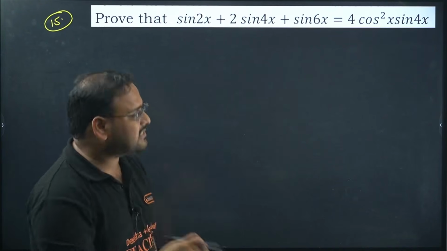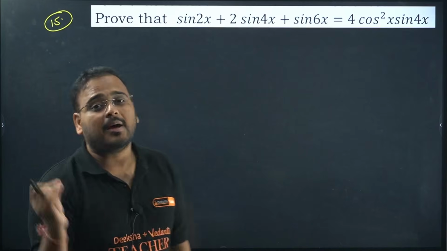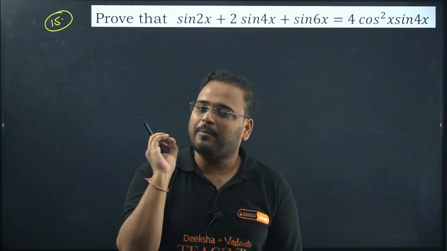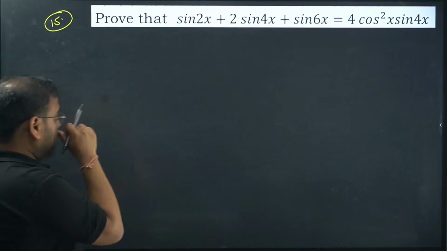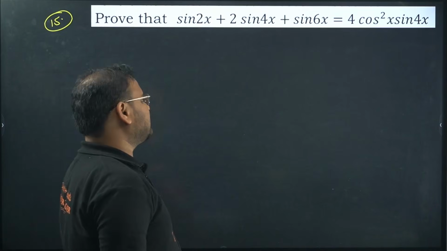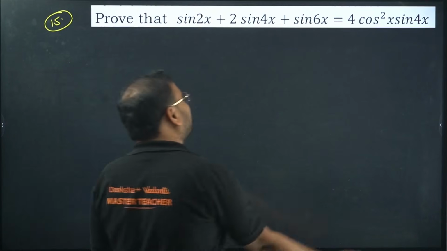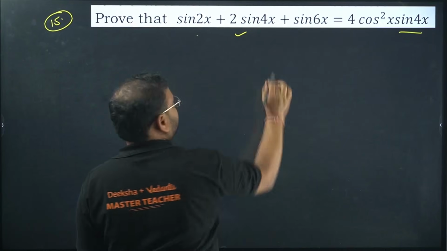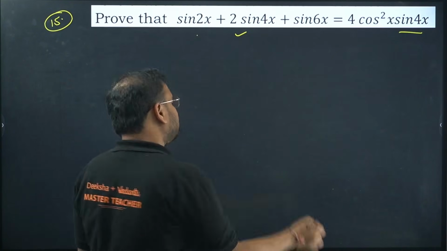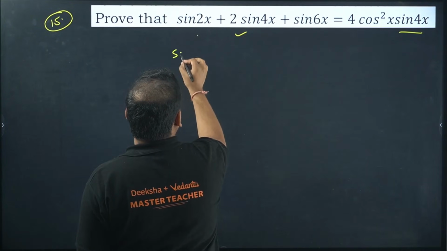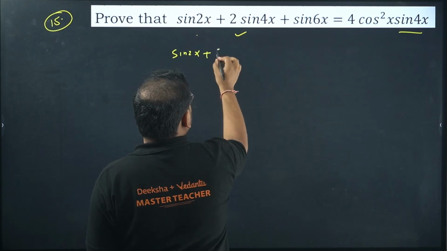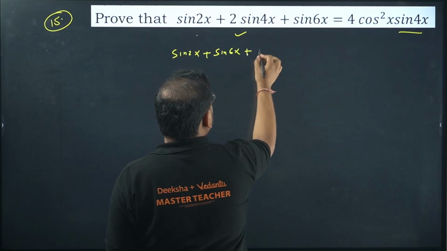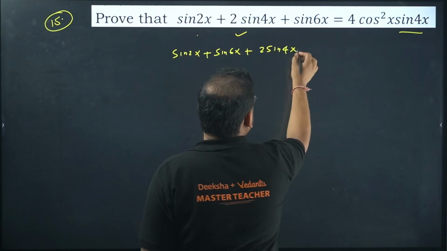Okay, but for the concepts we don't have much time right now to learn everything, but we do have time to learn the concept with the help of problem solving. Sin 2x, sin 2 sin 4x, sin 6x. How to identify the question? You can see here sin 4x is present over here, so keep this as it is and change these two. Okay sir, so I'll do sin 2x plus sin 6x plus 2 sin 4x. This is my LHS.